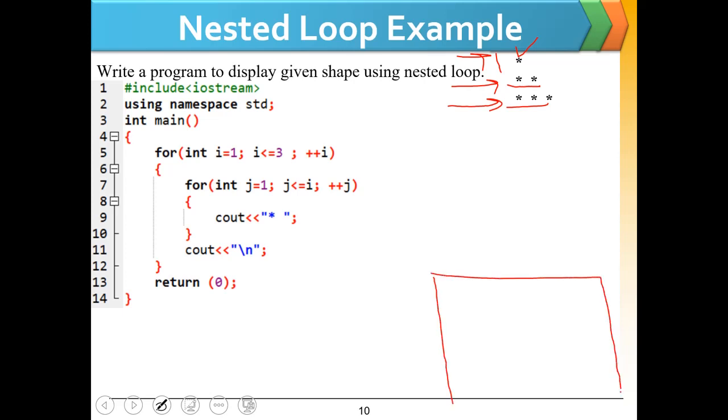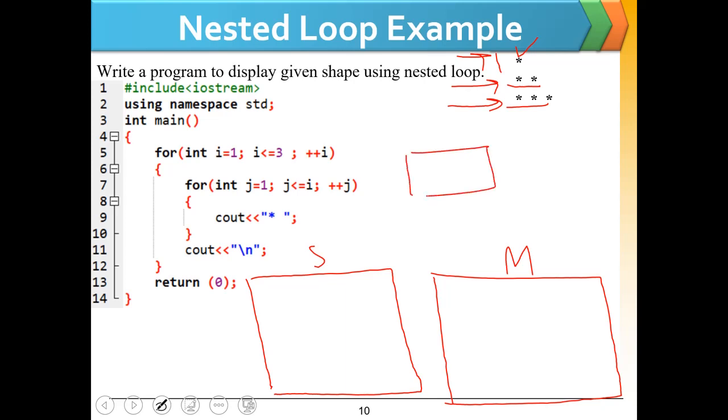We have a main memory here, the output screen, the condition for loop 1, and the condition for loop 2. The condition for loop 1 is when i is less than or equal to 3, and the condition for loop 2 is when j is less than or equal to i.